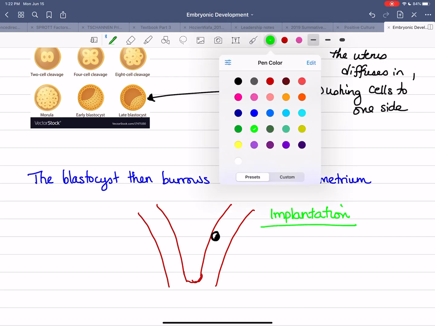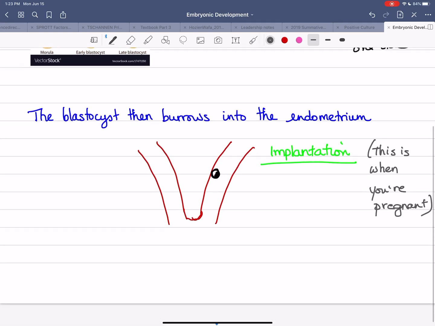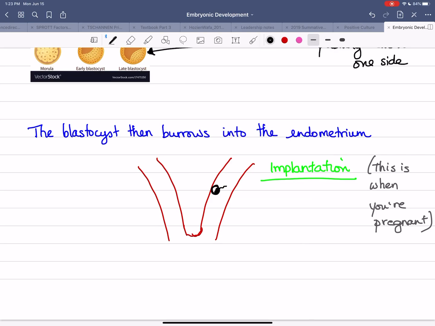Now is when you're technically pregnant. And this little tiny embryo starts to grow little roots that tap into the mother's blood system, right? And those are called the chorionic villi. We talked about it when we were doing genetic screening.